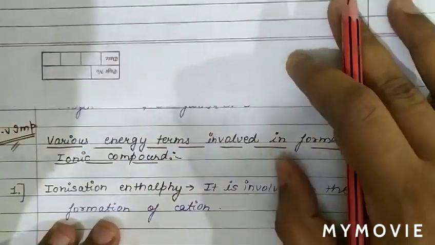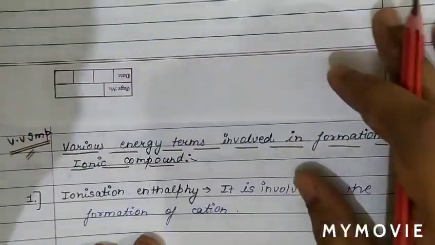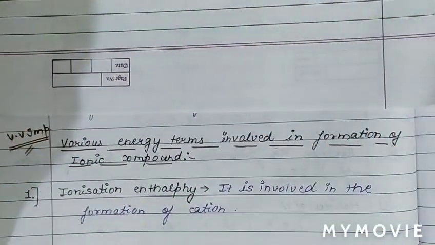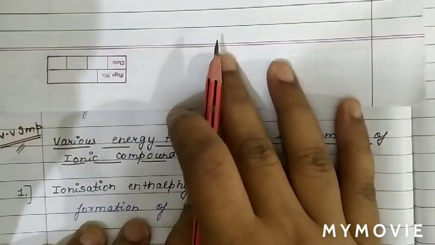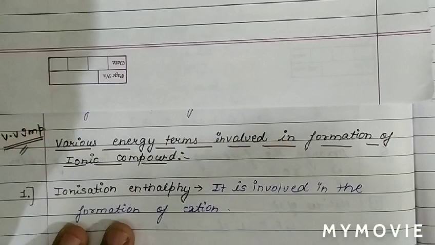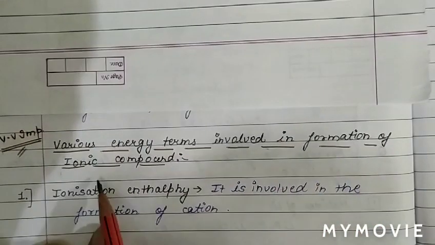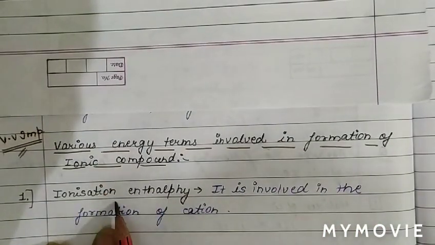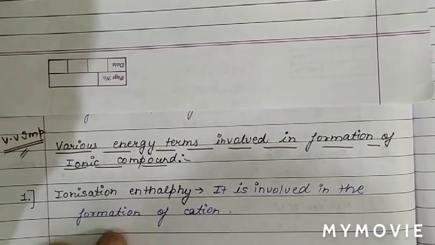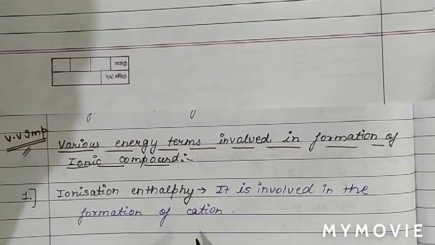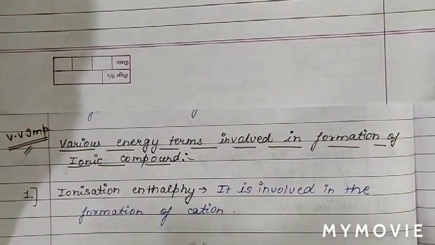There are various conditions involved in the formation of an ionic bond, and these conditions are important as questions have been asked on them. Now we are discussing the various energy terms involved in the formation of an ionic compound. First we will discuss ionization energy. Ionization energy is involved in the formation of the cation, because a cation is required in the formation of an ionic bond.